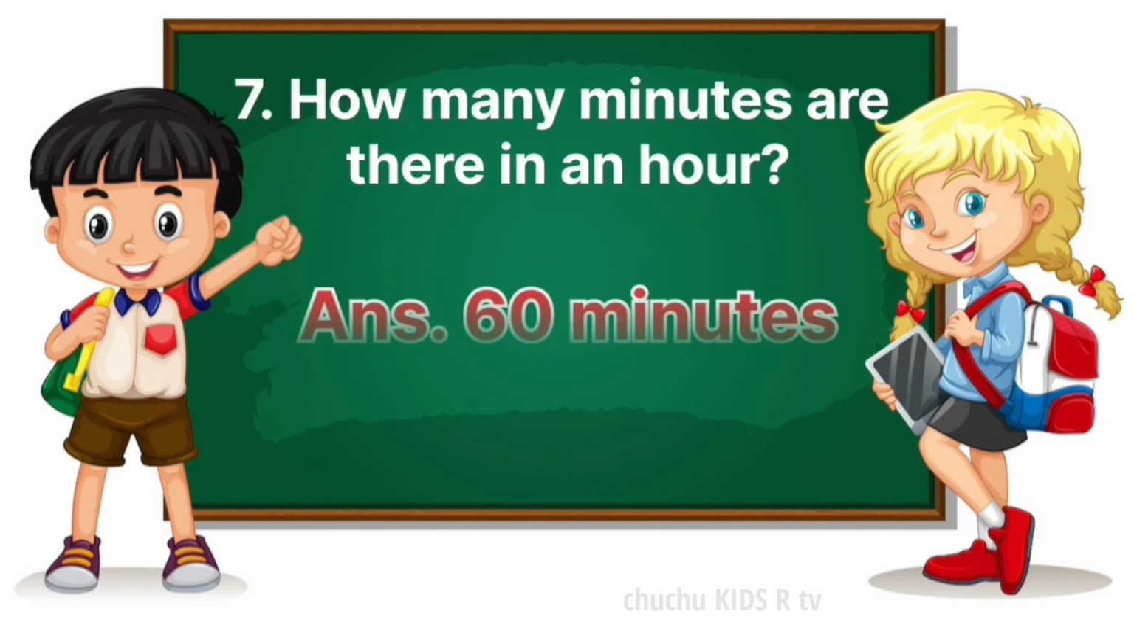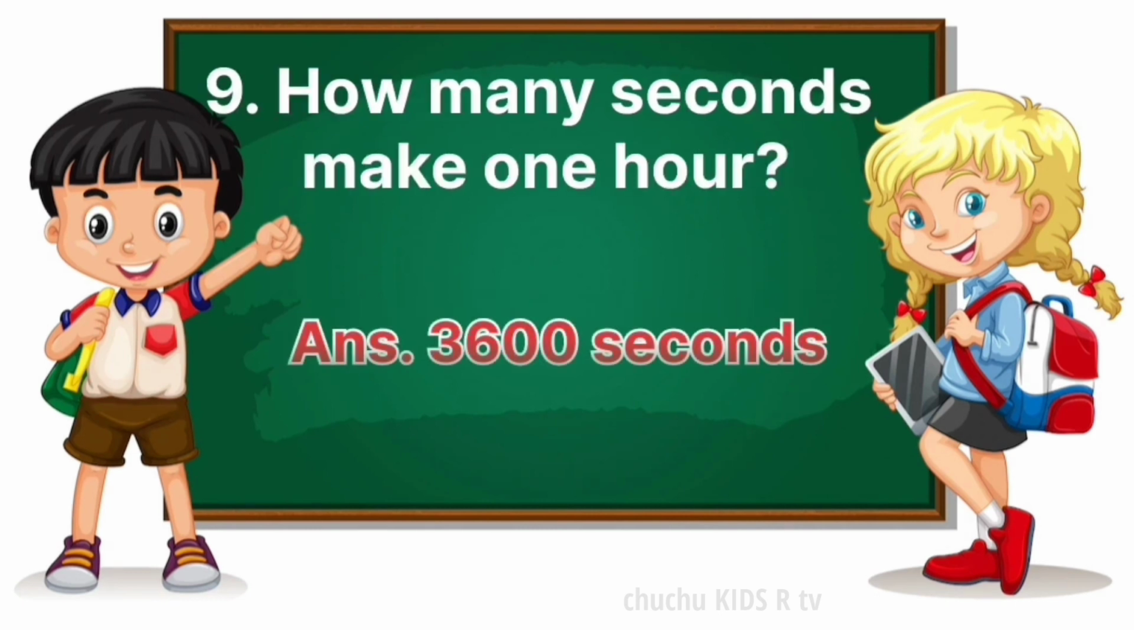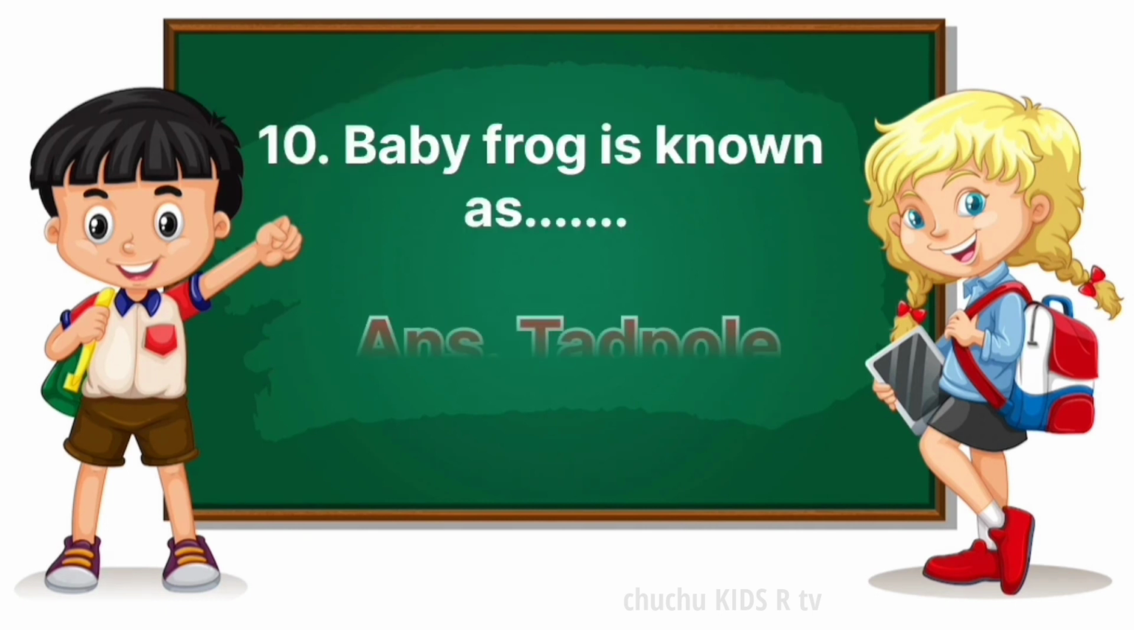How many minutes are there in an hour? 60 minutes. How many seconds are there in a minute? 60 seconds. How many seconds make 1 hour? 3600 seconds. Baby frog is known as tadpole.